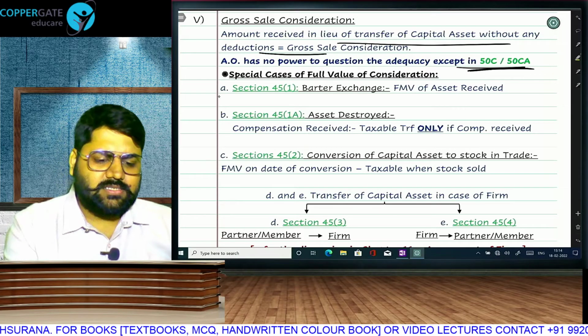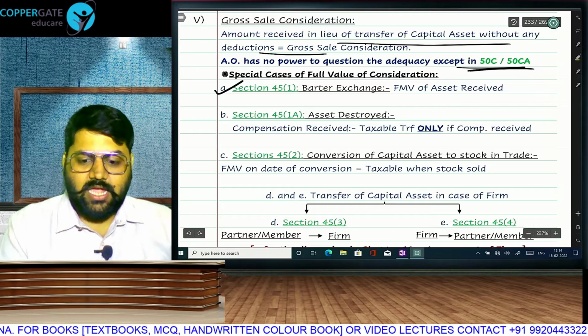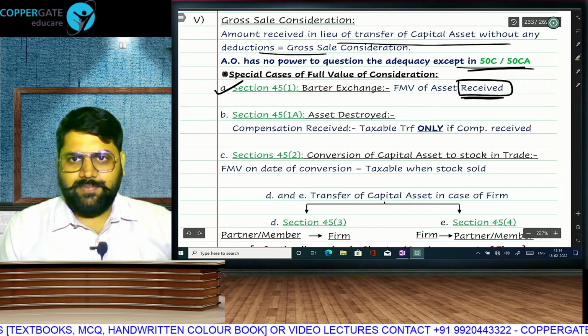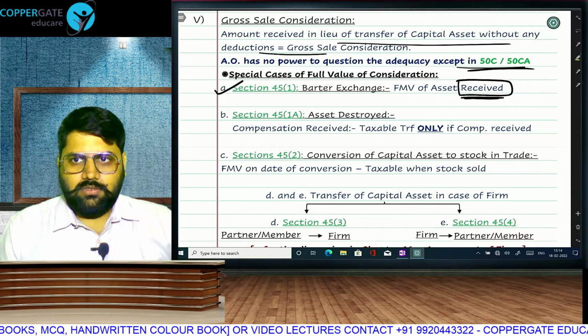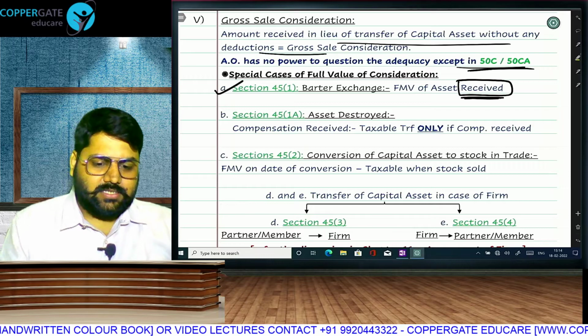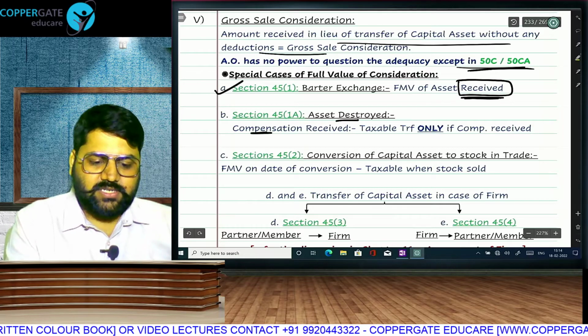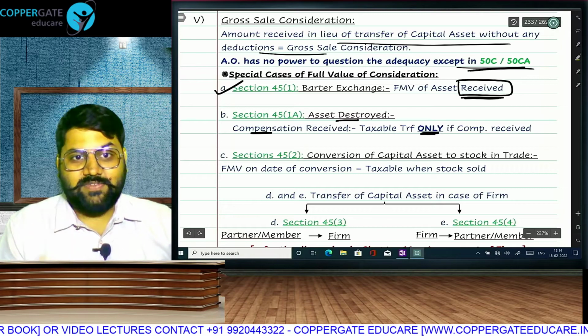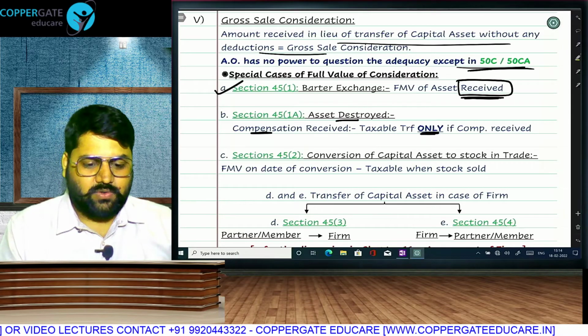But special cases, in case of barter or exchange, FMV of the asset received will be your sale consideration. Remember, very important: not what you give, what you get will be sale consideration. Asset destroyed, then the compensation received, but it is taxable transfer only if received, because if not received, then it's a loss. So not a taxable transfer, no need to calculate.